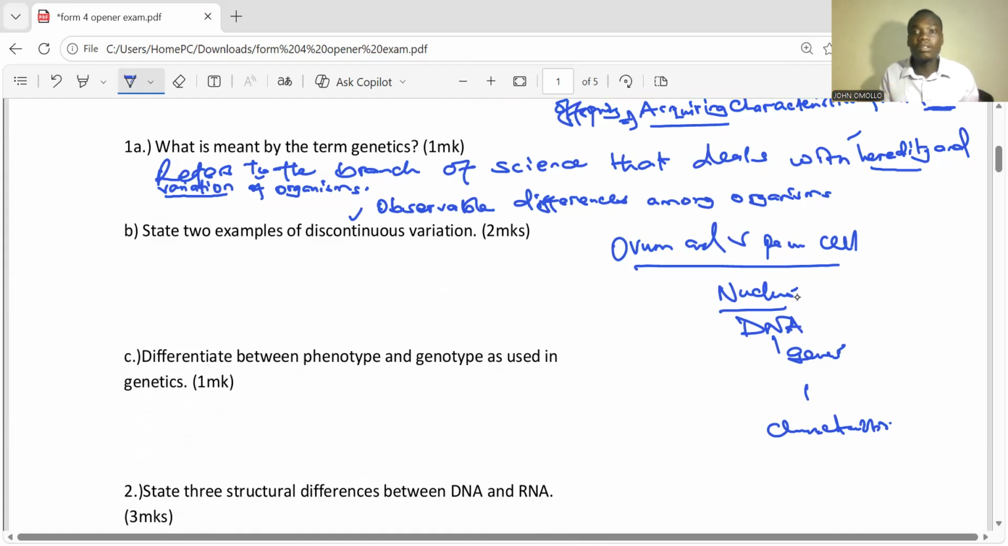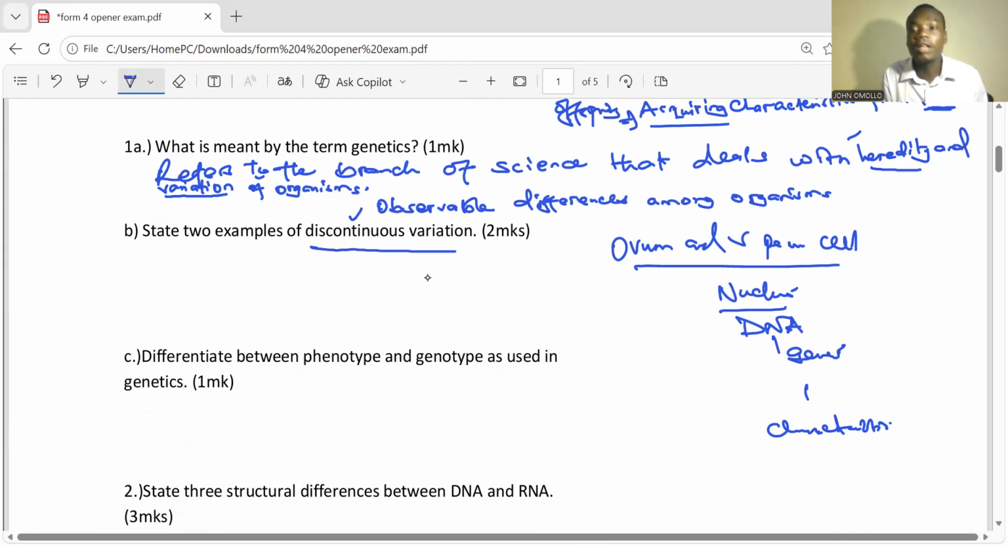I hope you have understood the meaning of genetics. And if not, just comment down there, teacher, elaborate more on the meaning of genetics. Let's dive to question B. State 2 examples of discontinuous variation.